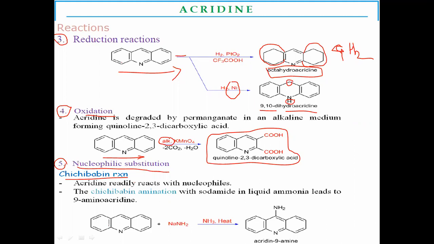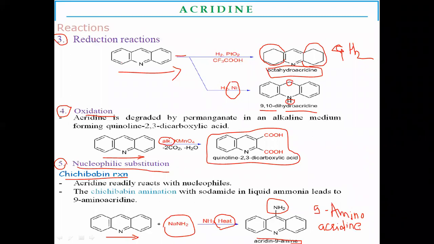Here the starting material is acridine. Acridine reacts with sodamide in the presence of strong heat, around 150 to 160 degrees centigrade. It will form 9-aminoacridine. There is substitution of the nucleophile at the 9 position. 9-Aminoacridine was formed. This is a nucleophilic substitution product of acridine.